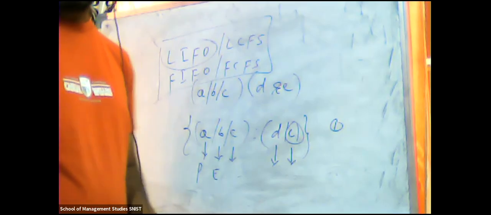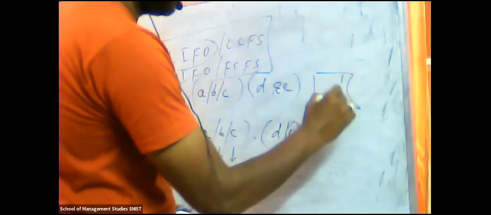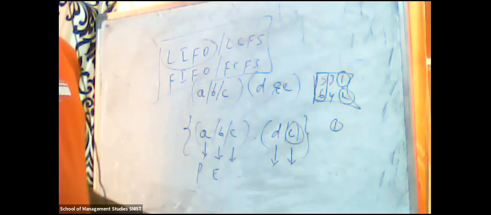In a container, maybe first, second, third, fourth, fifth and sixth biscuit. Which one will get removed first? Either the fifth or the sixth. So last in first out. It is not possible to remove the first and second because they are inside. That is the best example I can give you. We can give a number of examples like this for first in first out and last in first out.